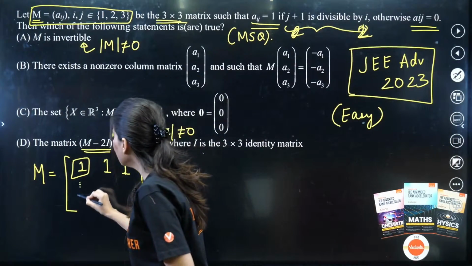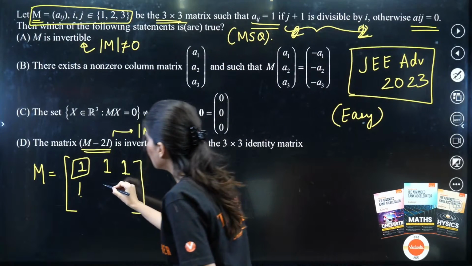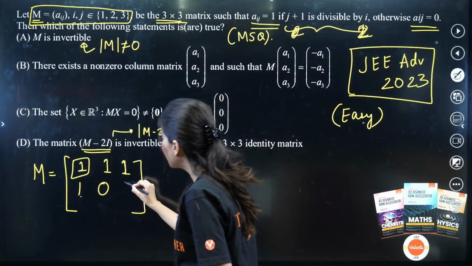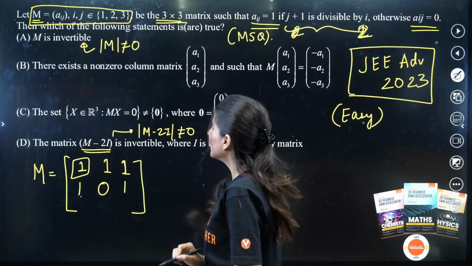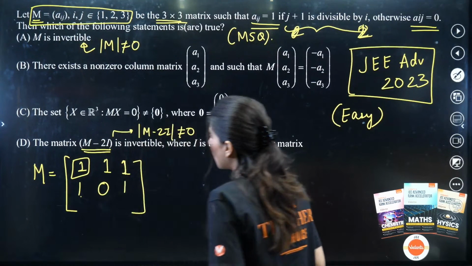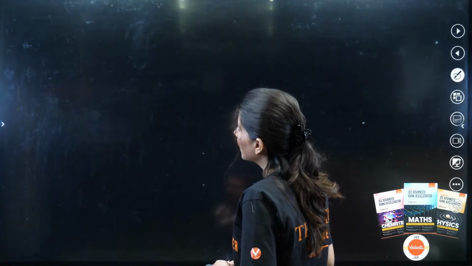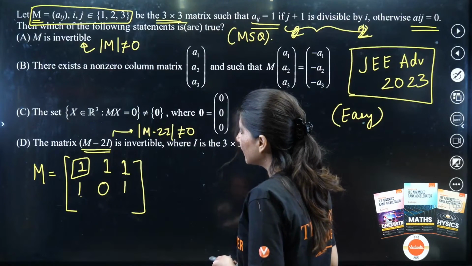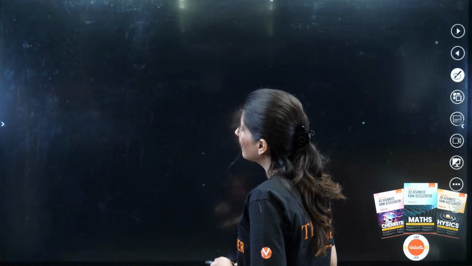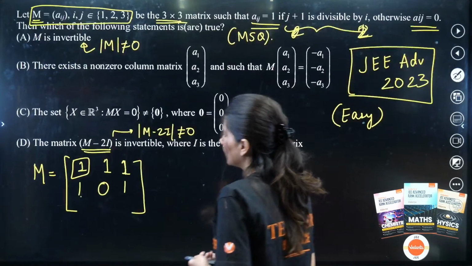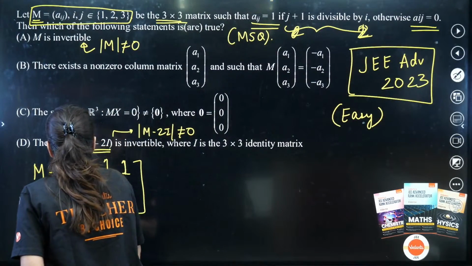This is your 1. Is 3 divisible by 2? No, so it is 0. Is 4 divisible by 2? Yes, 1. This is how you are going to form your M matrix. So the second row is 1, 0, 1, clear. And last, we are going to have what? 0, 1, 0.